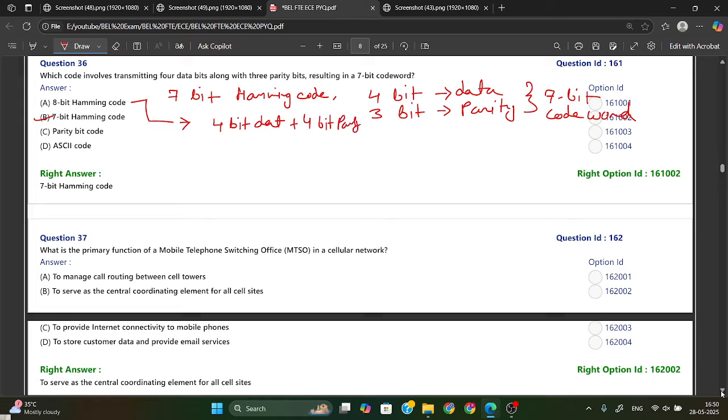So this will be wrong because here it is mentioned 3 parity bits. Same, if you go for a parity bit code, it will add only one parity bit. And ASCII code is not a kind of error detection code. It is a 7-bit character code. So from here, 7-bit Hamming code is your answer.